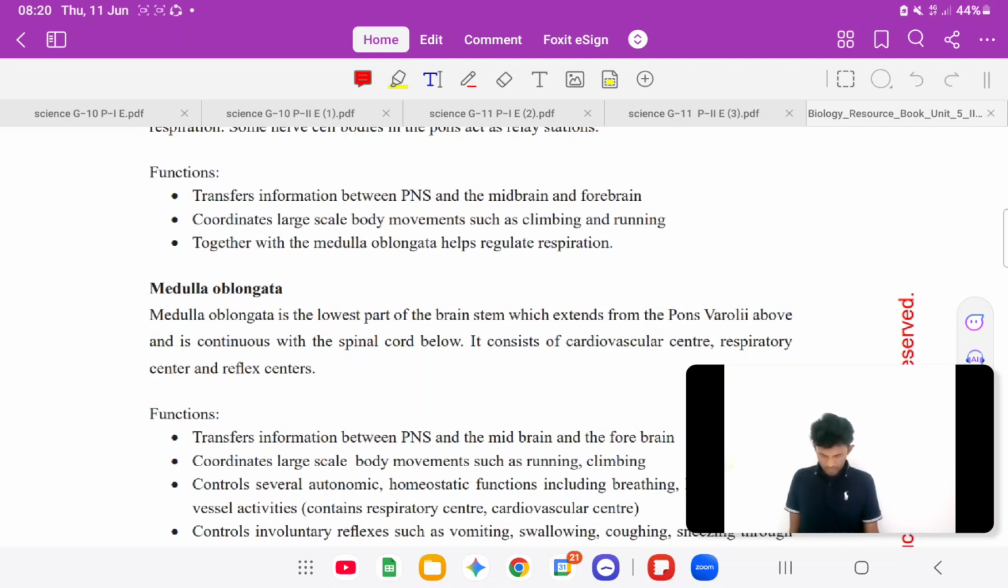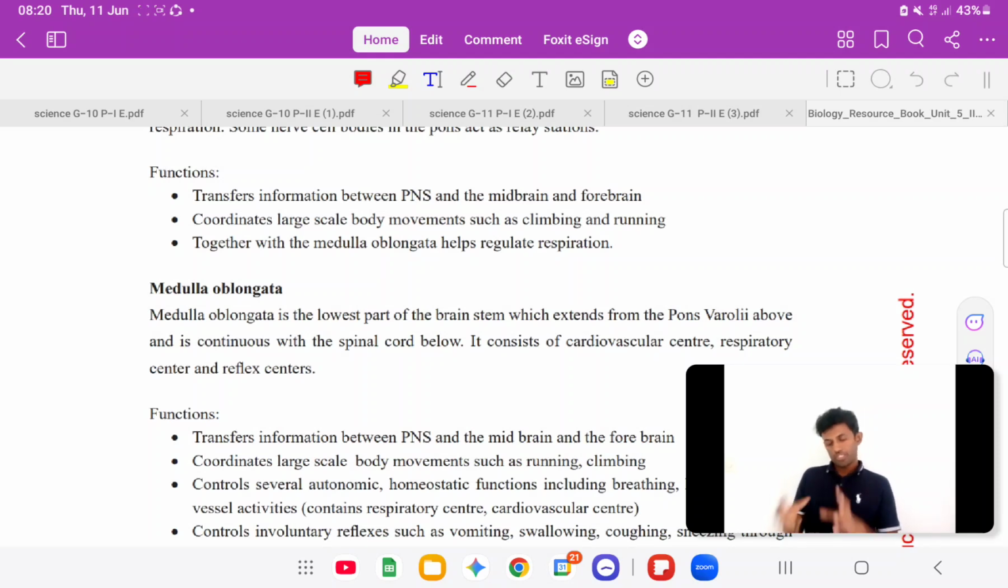Right. Then the other function, the second one, coordinates large scale body movements like running, jumping, walking, climbing and so on. So those two are similar, right? The other thing is that medulla oblongata has the respiratory center and the cardiovascular center. The respiratory center controls the respiratory rate, and also the cardiovascular center controls the heart rate.